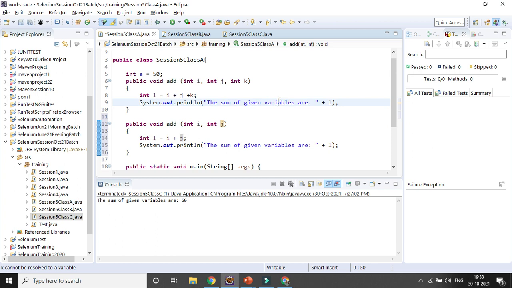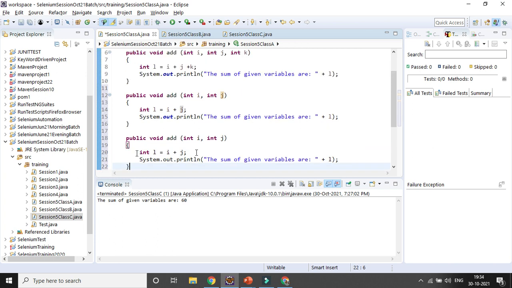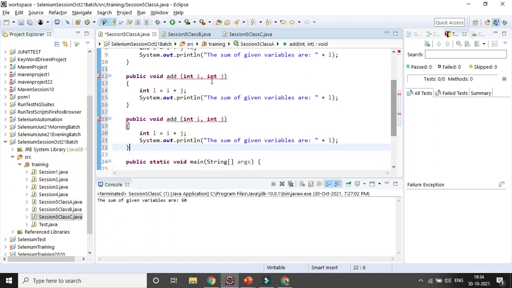Now the error message comes again, because these two are the same, so they must be unique. So I am changing it to double, and here also double. Here also you need to change it to double. You can see the error message is gone. That is called method overloading.